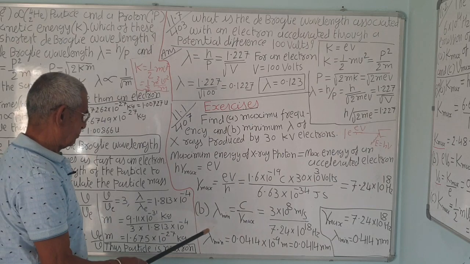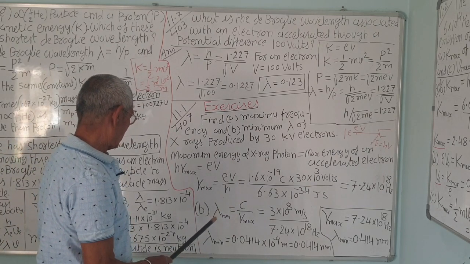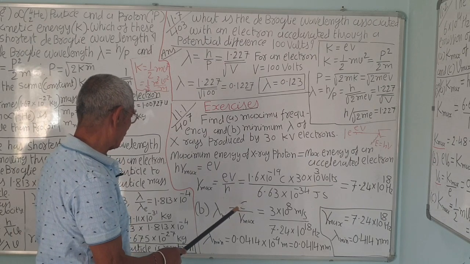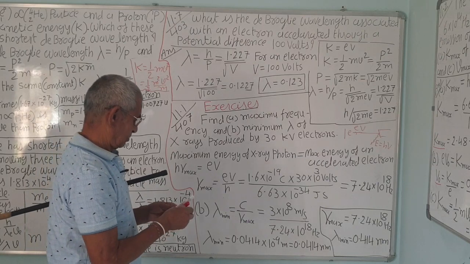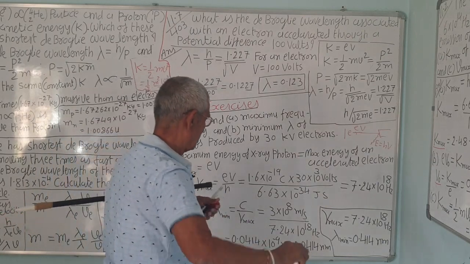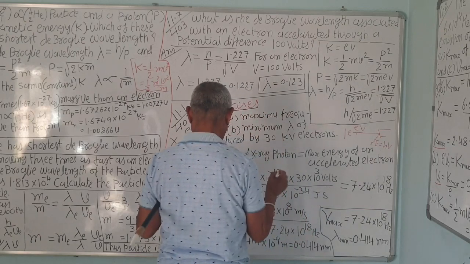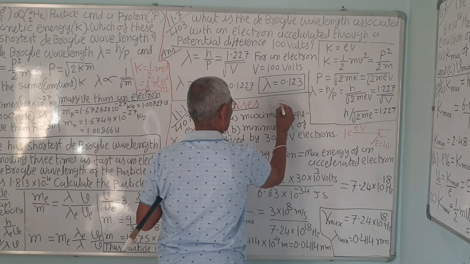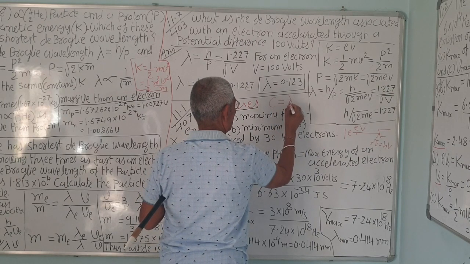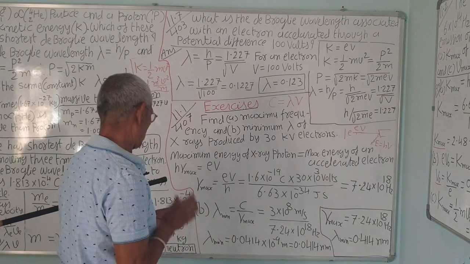Then second, the minimum wavelength lambda. Wavelength times frequency is equal to the velocity of light, that is c is equal to lambda into nu, correct?